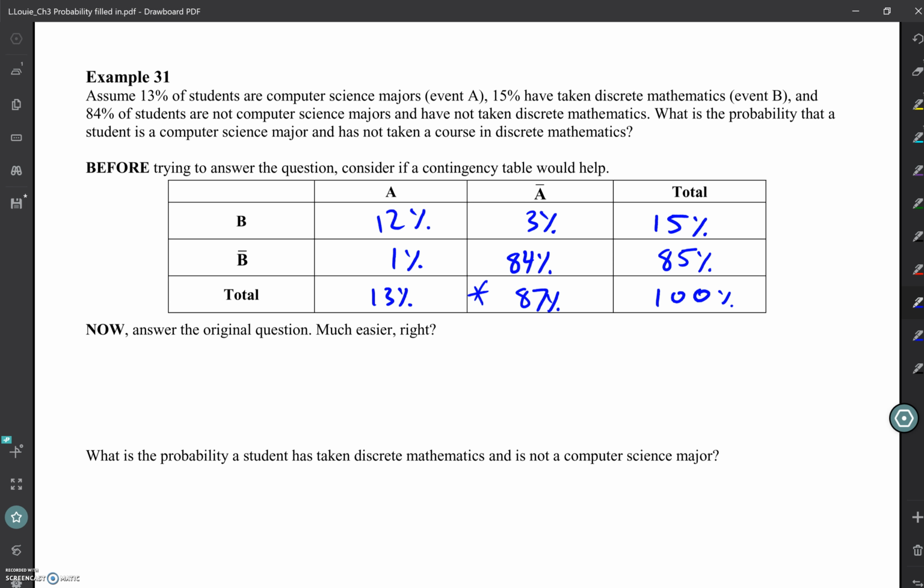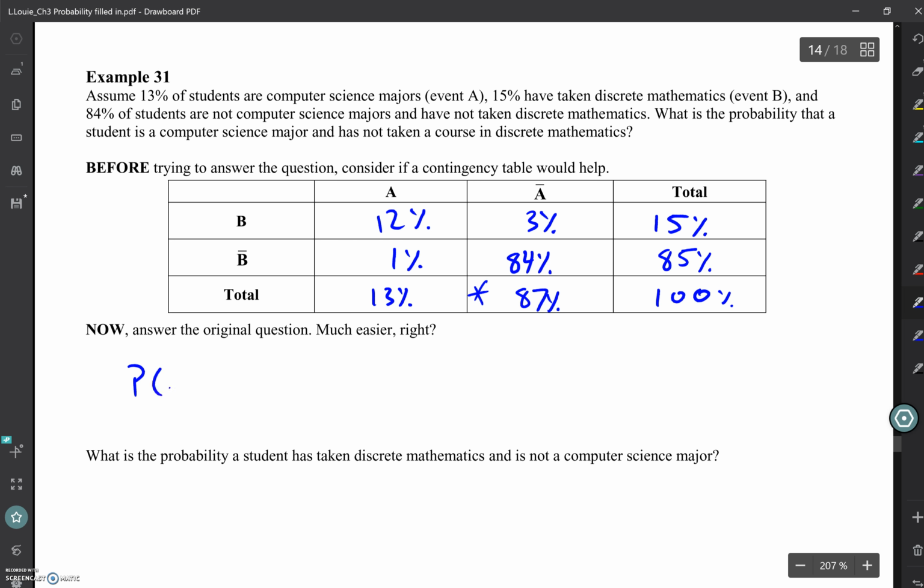So let's go back to our original question, which is what's the probability that a student is a computer science major and has not taken discrete mathematics? So the probability they are a computer science major, that's A, and have not taken discrete mathematics, well, that's my B bar.